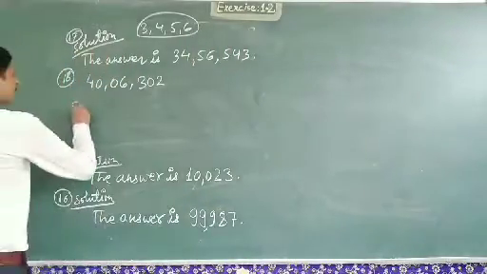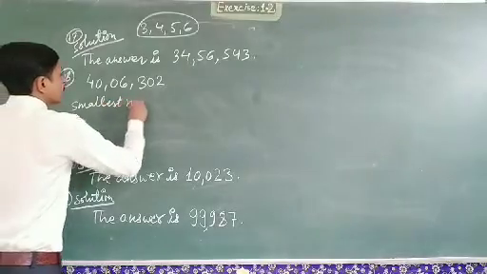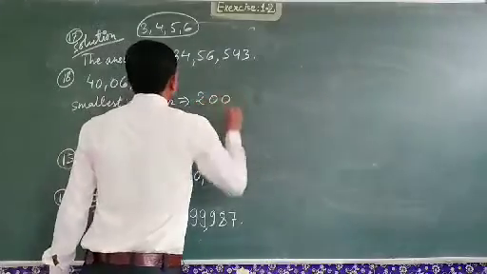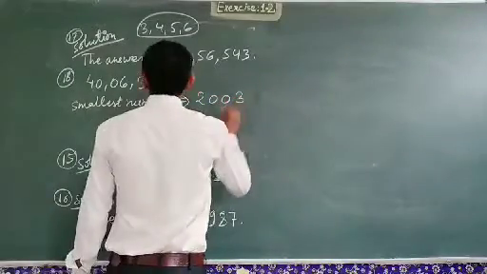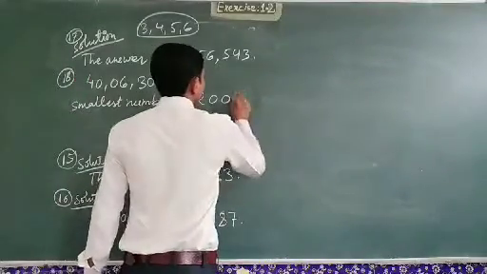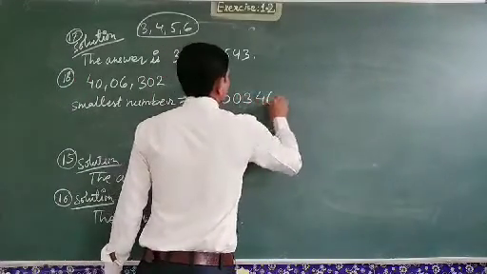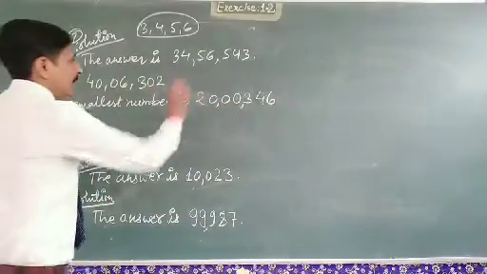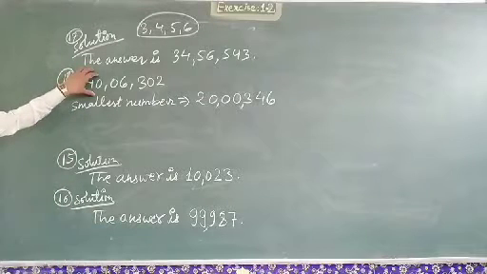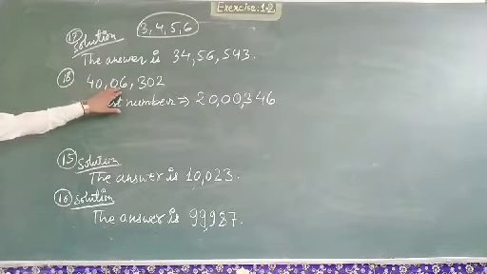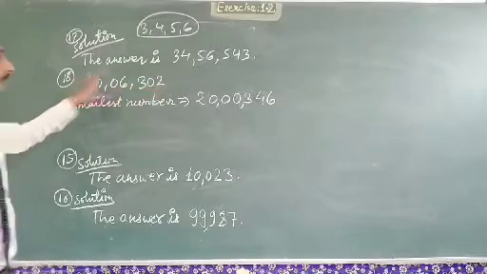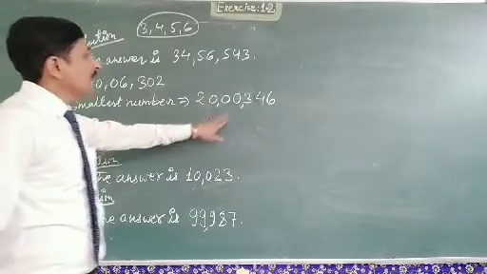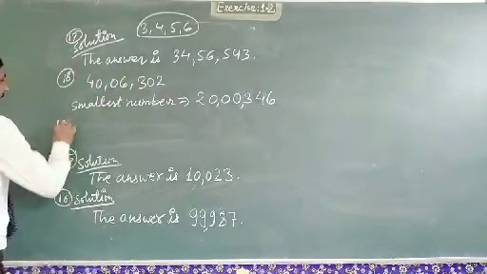And the next part is to rearrange the digits to get the smallest number. So the smallest number will be 2,0,0,3,4,6, that is 20,346. By arranging the digits we get this. So first we write 40,06,302 in words, and after arranging the digits we get the smallest number, that is 20,346.